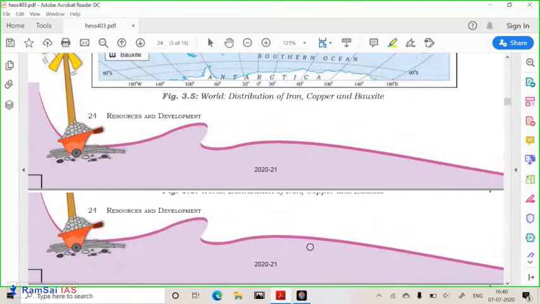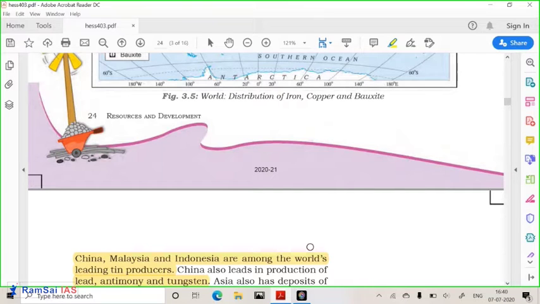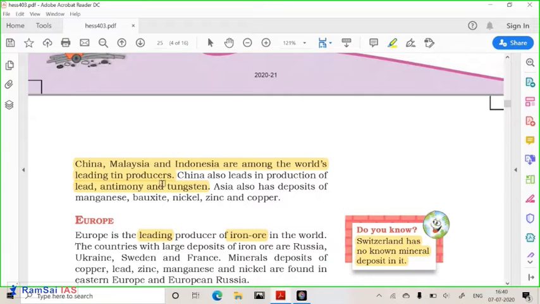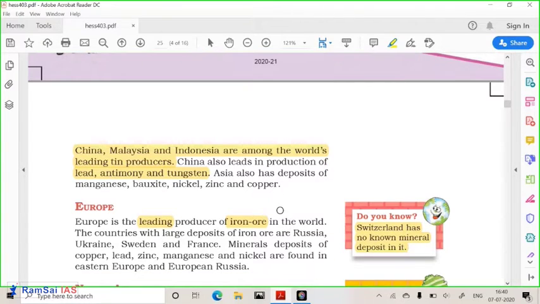Now, let us understand this distribution of minerals. China, Malaysia, and Indonesia are among the leading producers of tin. China also has lead, antimony and tungsten. So China is controlling certain very valuable mineral resources. That's why it is very difficult to deal with China when it comes to external diplomacy, because they control minerals which are very important from an electronics industry point of view or nuclear power point of view. They are controlling these types of minerals.